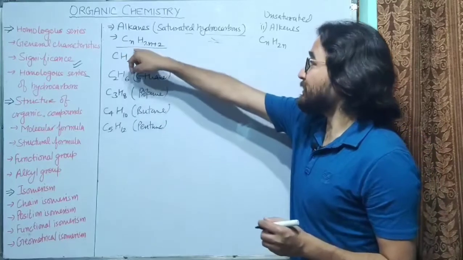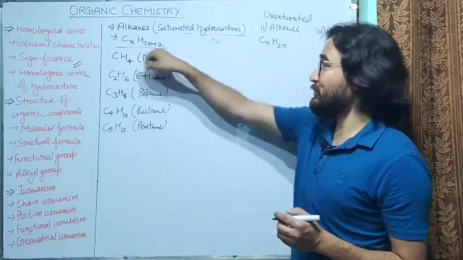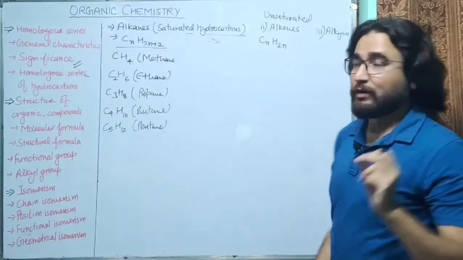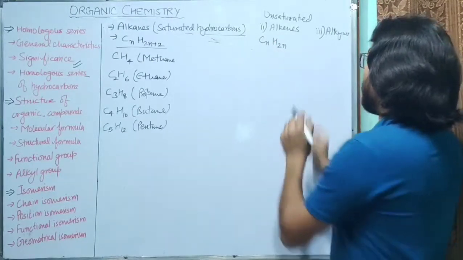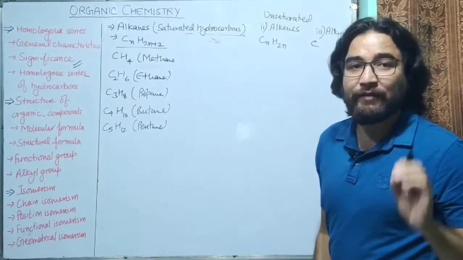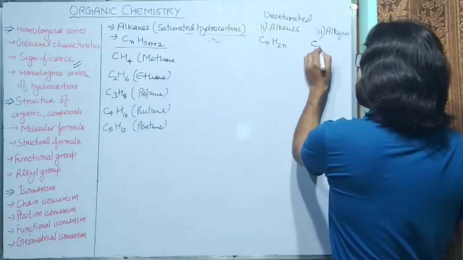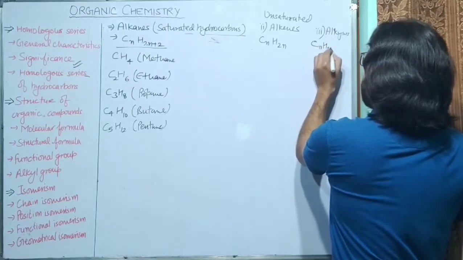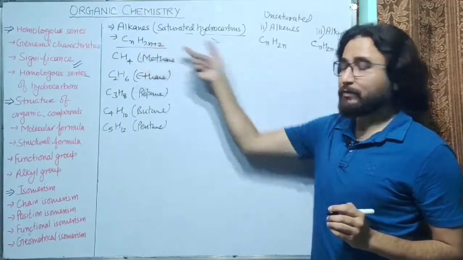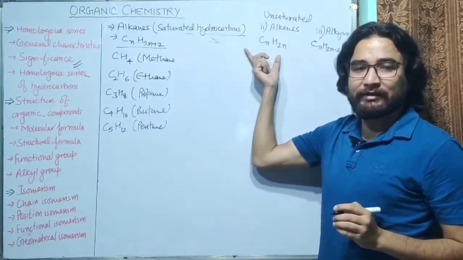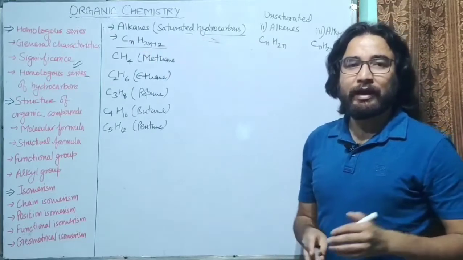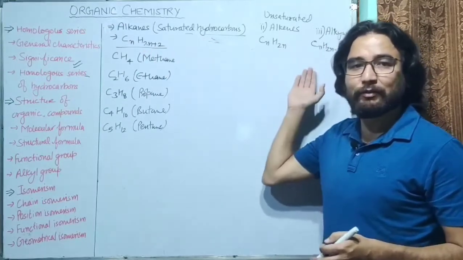So what is the general formula of alkanes? That is CnH2n+2. General formula of alkenes, which have one double bond, is CnH2n. And general formula of the alkynes, meaning the compounds which have a triple bond, is CnH2n-2. So you can see hydrogen atoms are decreasing by 2 and 2 more. So it keeps on decreasing from alkanes to alkenes and then to alkynes.